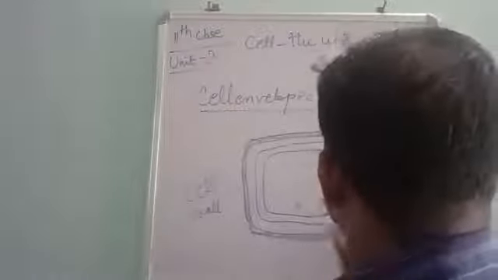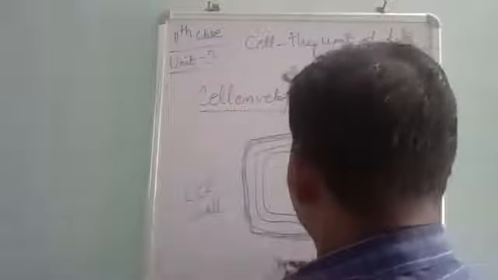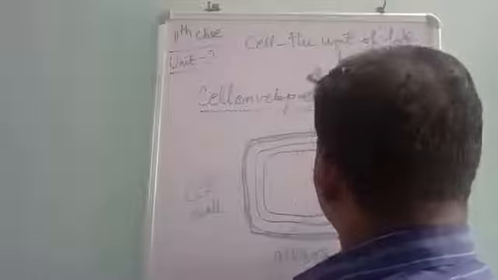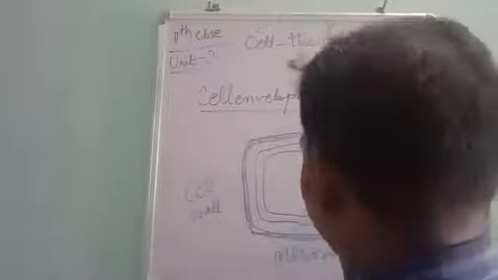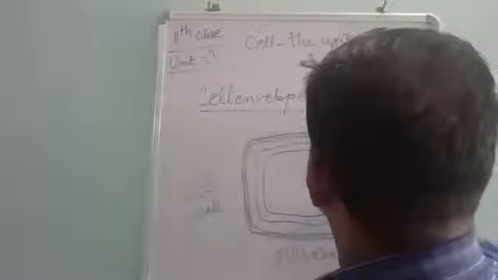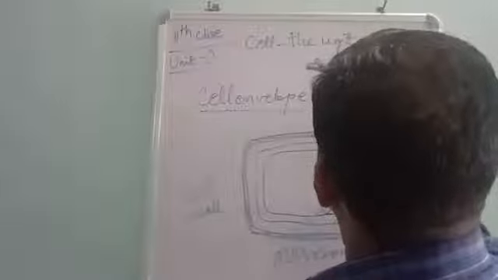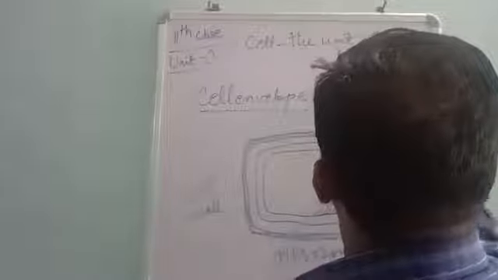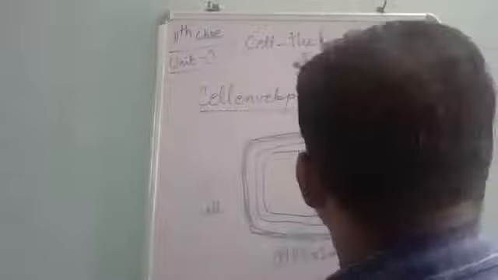So this is a mesosome. You will identify the calyx, the outermost layer.